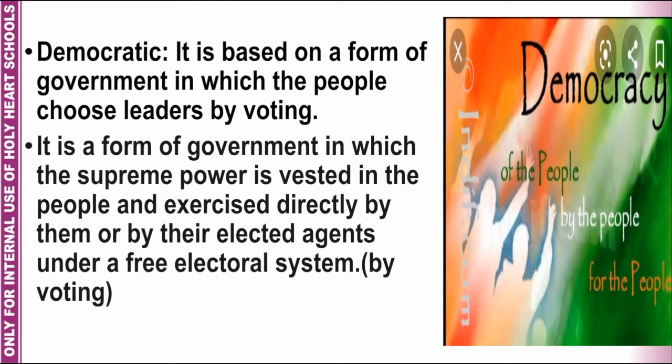The next word is democratic. Democratic is based on a form of government in which people choose leaders by voting. It is a form of government in which the supreme power is vested in the people and exercised directly by them or by their elected agents under a free electoral system by voting. Democratic government is a government where people elect their representatives by voting. Here, the ultimate source of authority is the people themselves. If they don't like an elected government, they have a chance to change it in the next election.